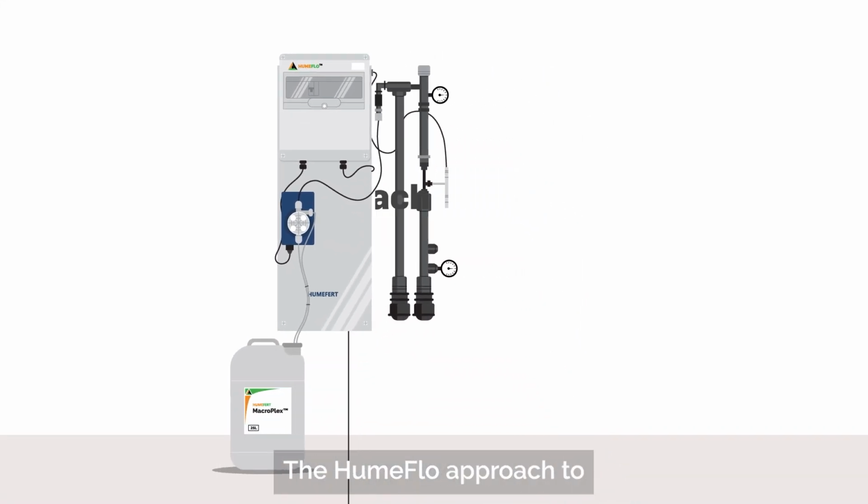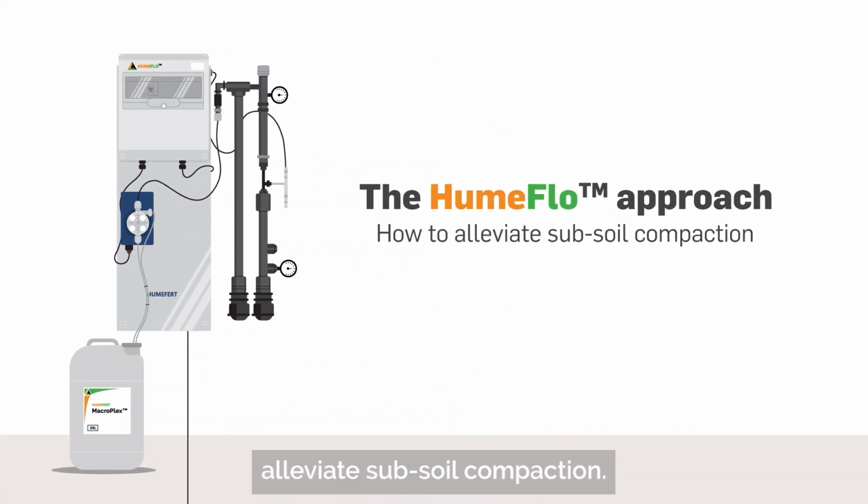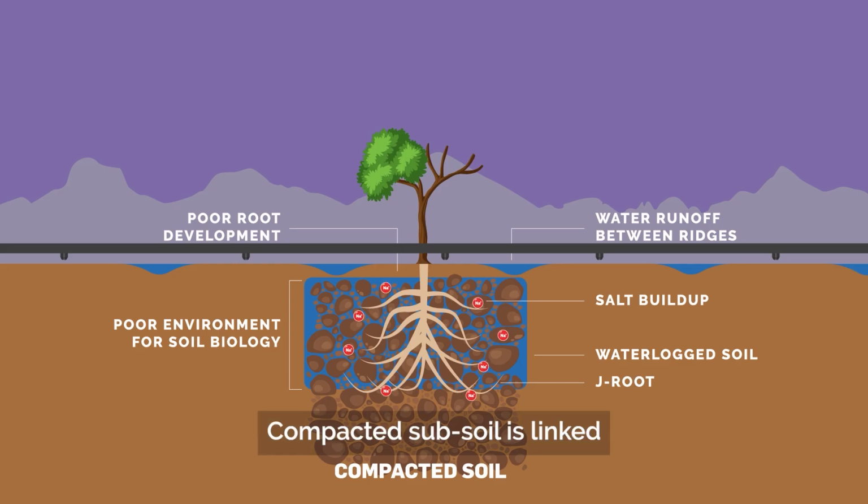The HumeFlo approach to alleviate subsoil compaction. Compacted subsoil is linked to various detrimental problems for farmers and the production potential of fruit trees and crops. A major contributor to subsoil compaction, often overlooked, is irrigation water.